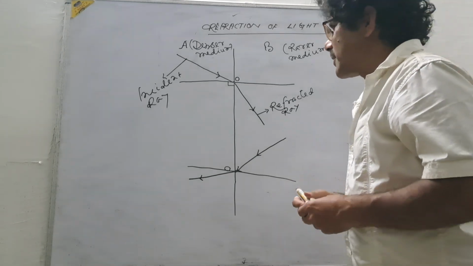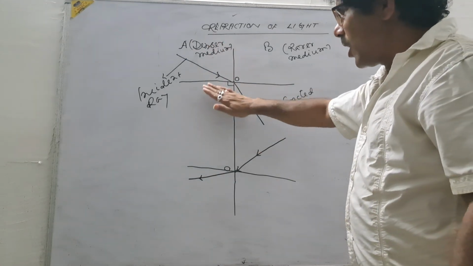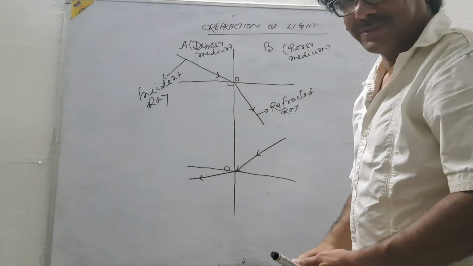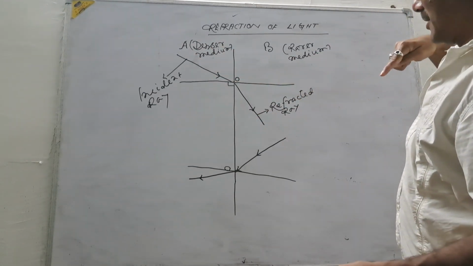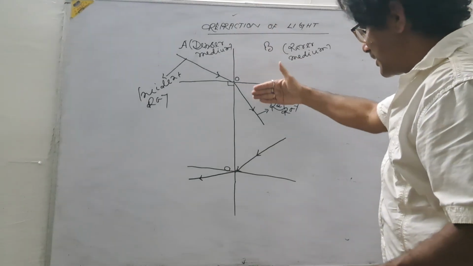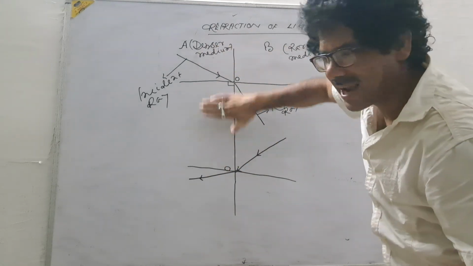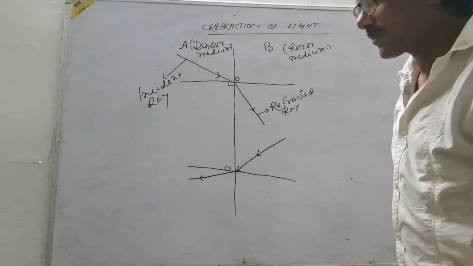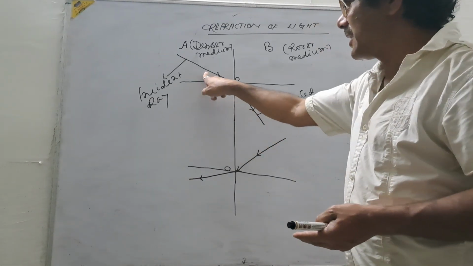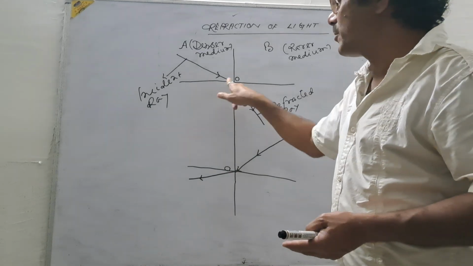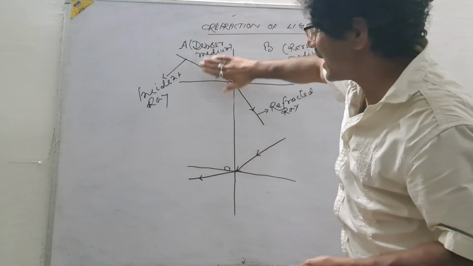Okay, you see, this is the incident ray, this is the refracted ray, and this is the normal at the point of incidence. All of them lie on the same plane. It is not like this, that this is the incident ray and the refracted ray is coming in this direction. It will go in this direction, so that all of them lie on the same plane. So this is called the first law of refraction of light. The incident ray, the refracted ray, and the normal at the point of incidence all lie on the same plane.